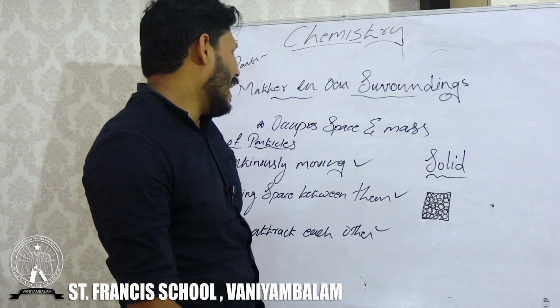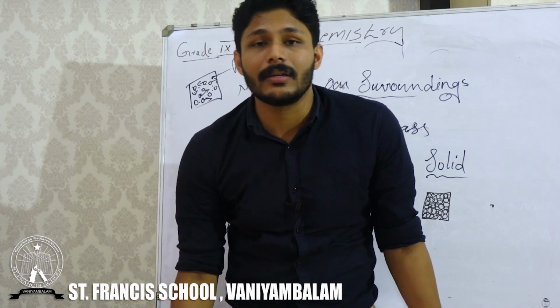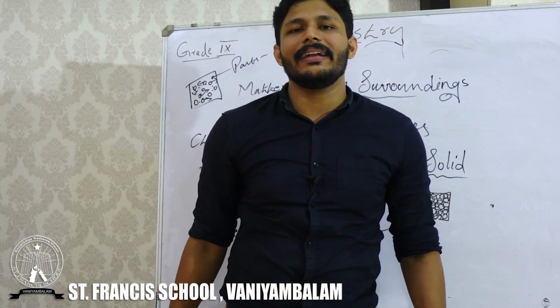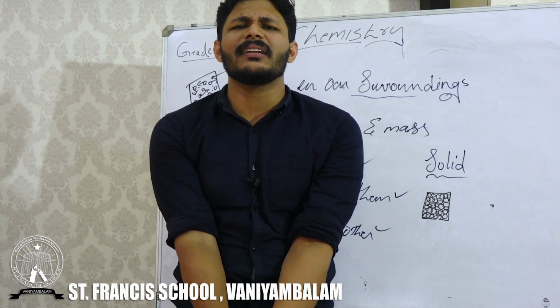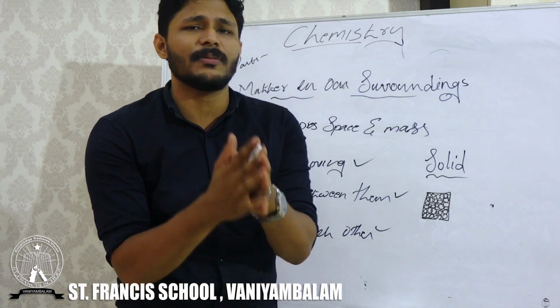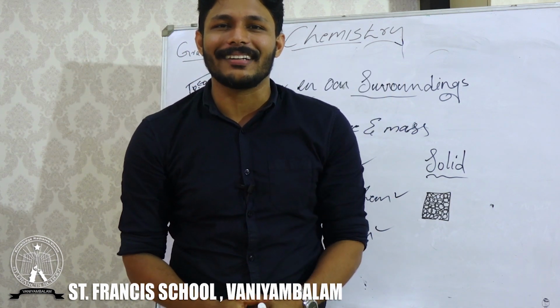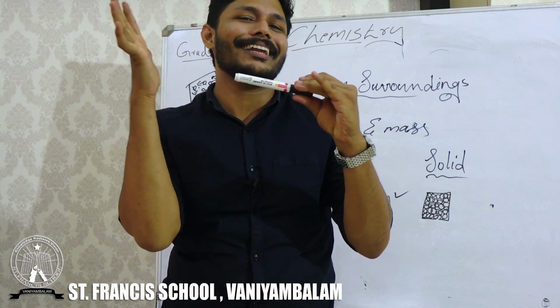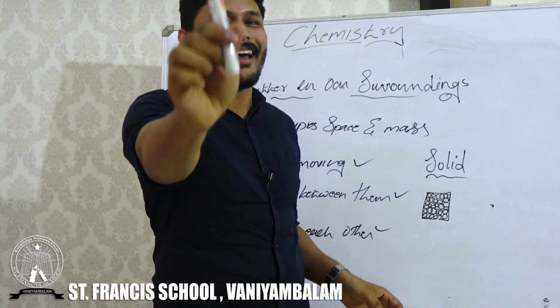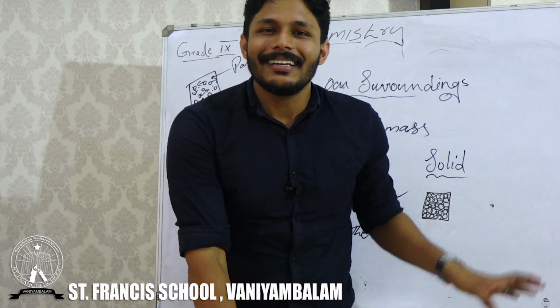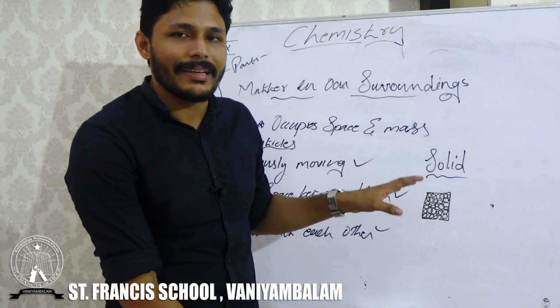And the last one, the attraction between the particles. In a solid material, the attraction between the particles will be very high, meaning it will be maximum. These particles will be tightly packed, and because of this peculiarity, it has a perfect shape. So in a solid, the characteristics will change like this.